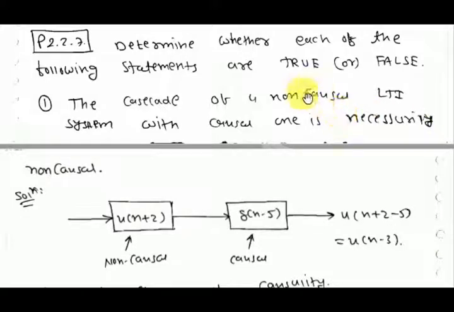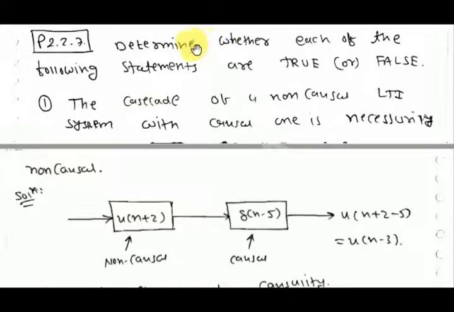In the last lecture we discussed linear convolution, circular convolution, and properties of LTI systems, like causality, stability, whether the system is static or dynamic, and whether the system is invertible or non-invertible. So in this lecture we will discuss some problems on impulse response and the concept of Fourier series, which is very important.